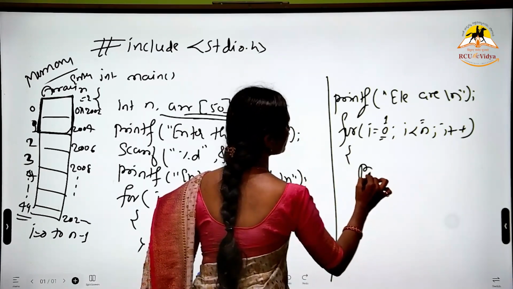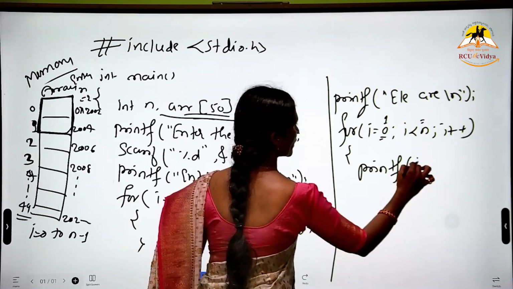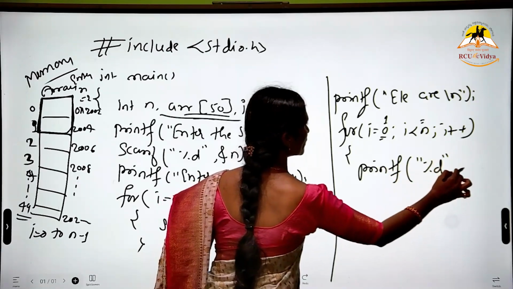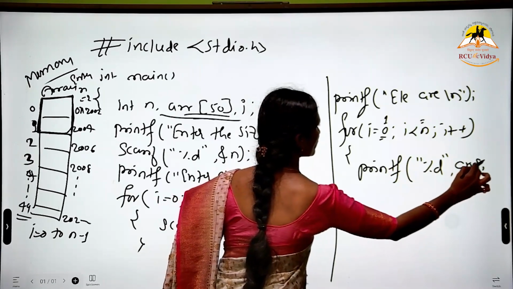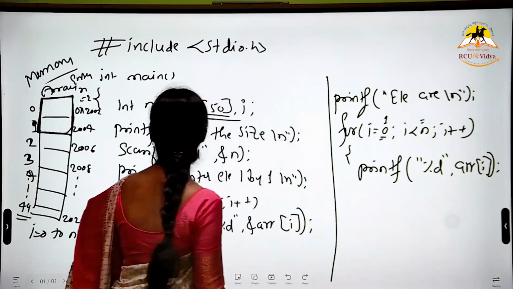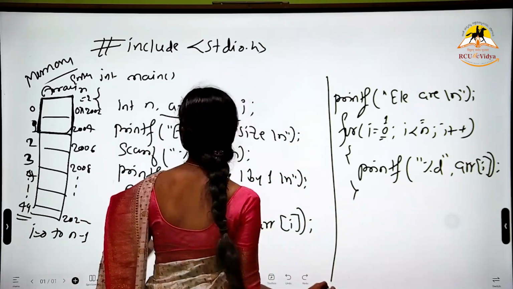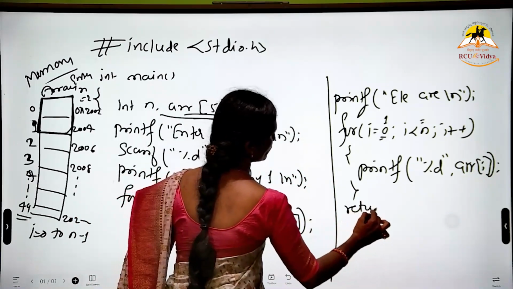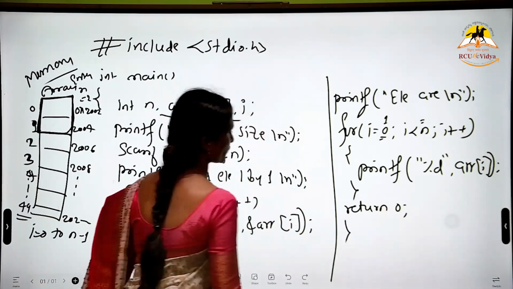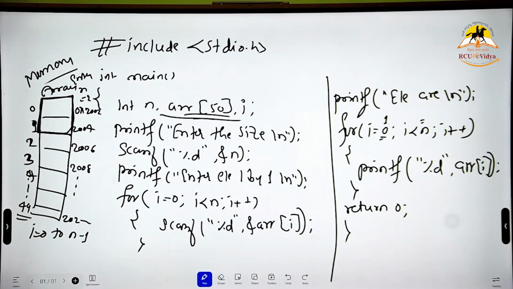Then printf the array elements, that is arr of i. Then return 0. This is a sample program to read the elements.